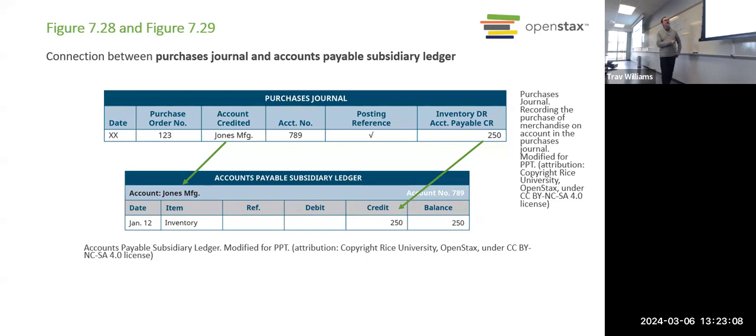Purchases made on credit, specifically of inventory. In the purchases journal, we recorded purchase order number 123 from Jones Manufacturing, and this is the supplier number we issued for Jones. We made a purchase of inventory, so we have to debit inventory and credit accounts payable. So you see, we go to accounts payable and we credit the $250. Everything that gets posted in a journal has to get posted to a ledger.